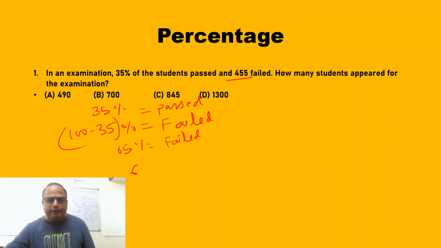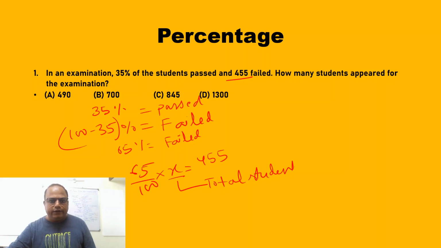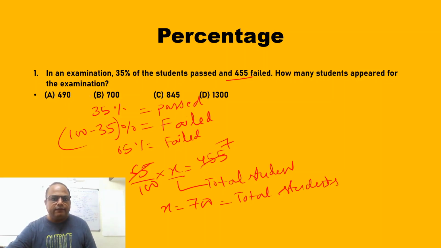So you will find 65 by 100 of what number is 455. That number is nothing but the total students, which is being asked in the question. So if you calculate it, you will get 65 x 7, okay. So x, this 100 goes and multiplied. So x is equal to 700, which is the total number of students. Fine. So bear with my bad handwriting, but your answer is B, 700 students. You can check it also.